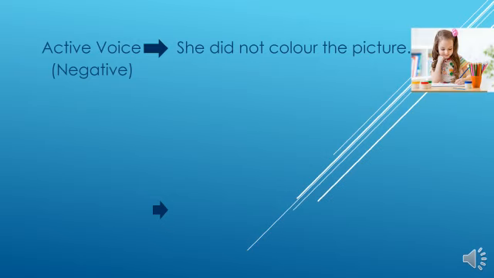The active voice is she did not color the picture. So here the negative form is used. The subject is she, did not color is the verb, and the object is the picture. Most of the students, not you, most of the students do this wrong. What is it?